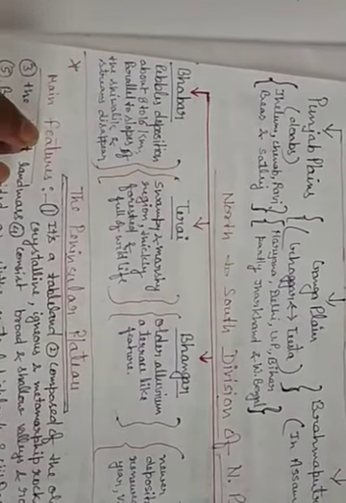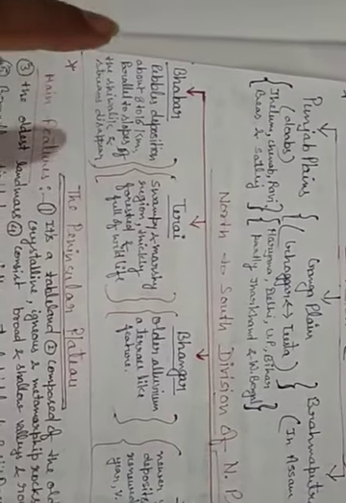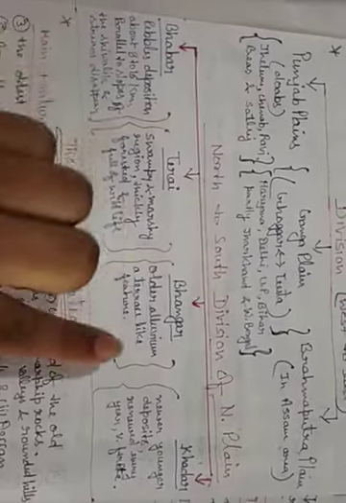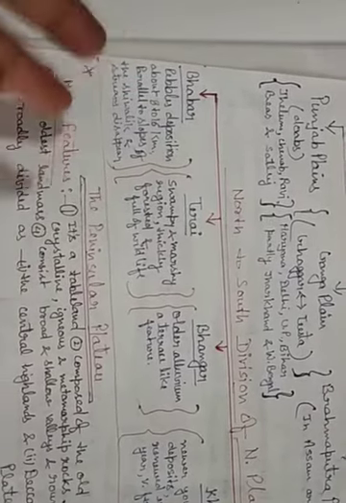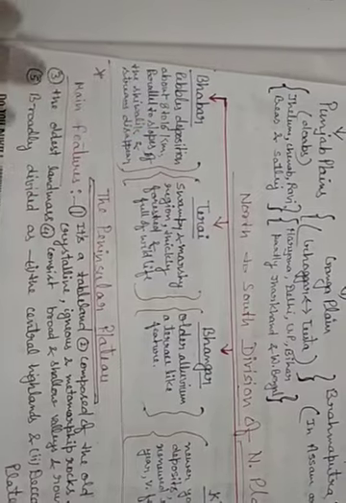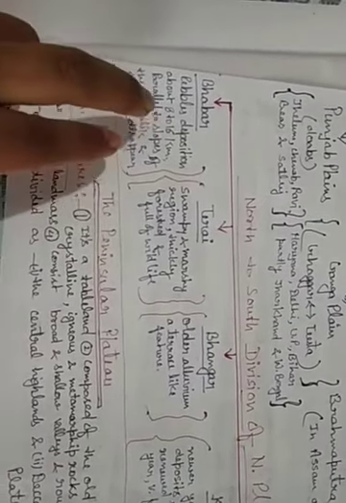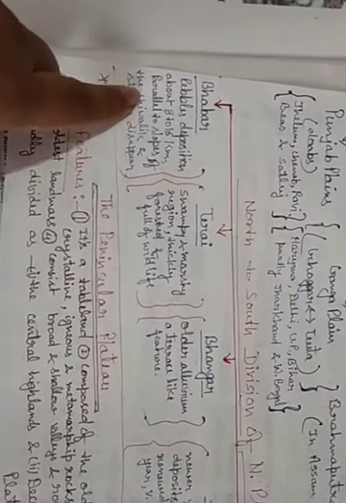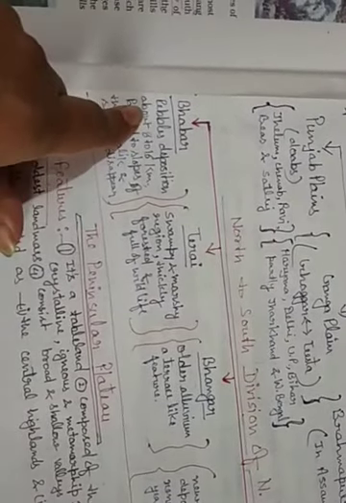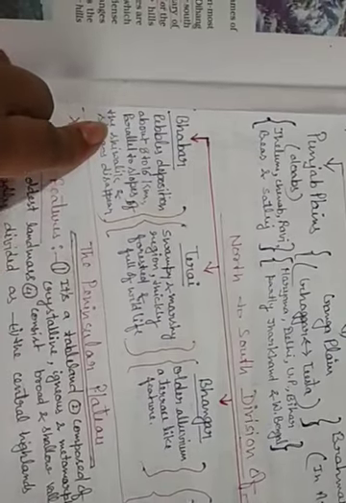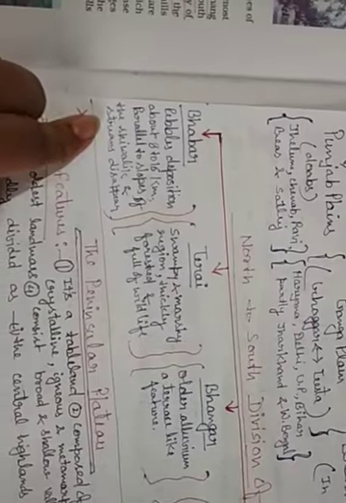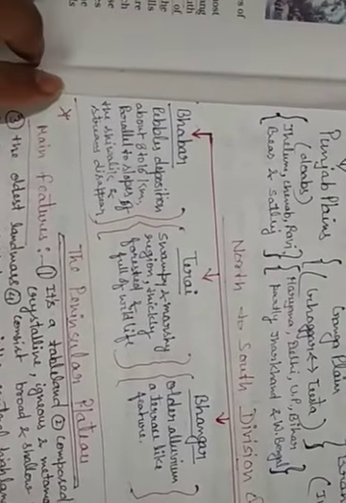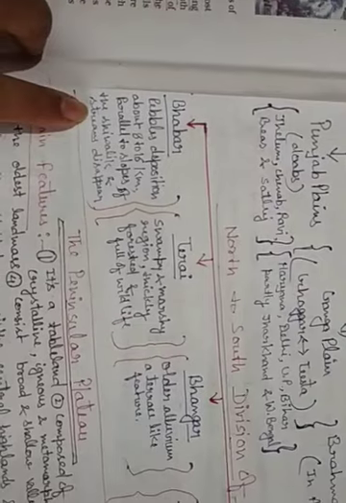First is Bhabar. I have written at least 3 characteristics of each, and you may also get a question on the differences between Bangar and Khadar, Tarai and Bangar, Bhabar and Khadar, whatever. I mentioned the features and characteristics also. The first part, Bhabar, is basically a pebble deposition about 8 to 16 kilometers wide. Second, it is parallel to the slopes of the Shivalik. Thirdly, major streams disappear in this area.